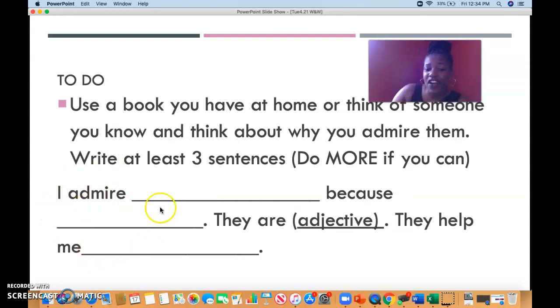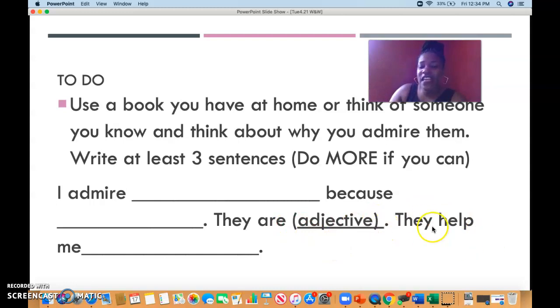I admire, and you're going to put your person's name, because tell me why you admire them. Do they use grit? Do they have a growth mindset? Are they caring? Do they share? They are, and then you're going to use an adjective. Remember, adjectives describe a what? Yes, they describe a noun.